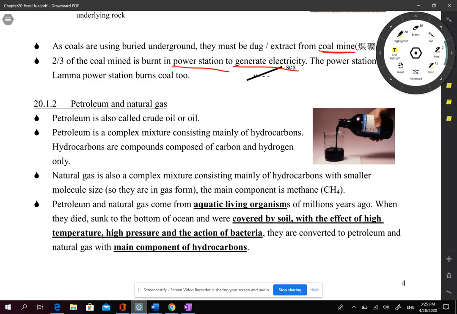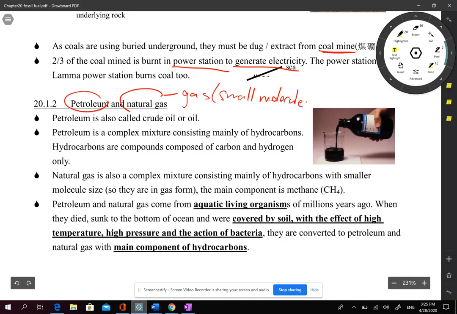The second is petroleum and natural gas. They have the same source. The difference is that natural gas is a gas because it has very small molecules, and petroleum is a liquid because it has large molecules.